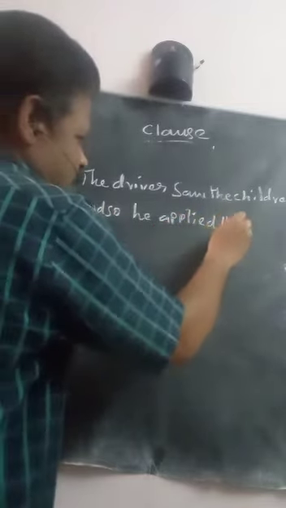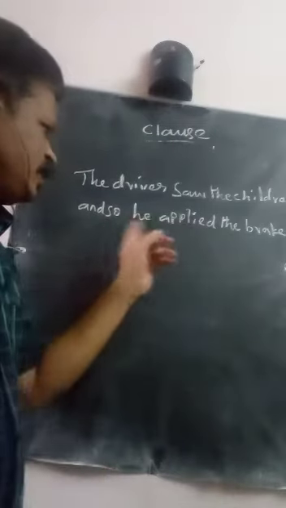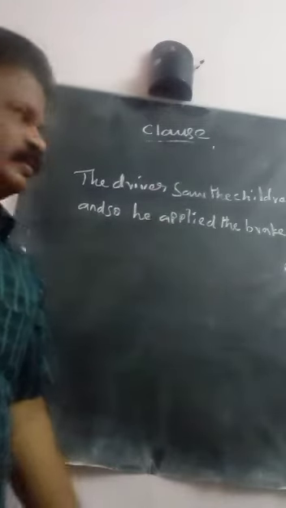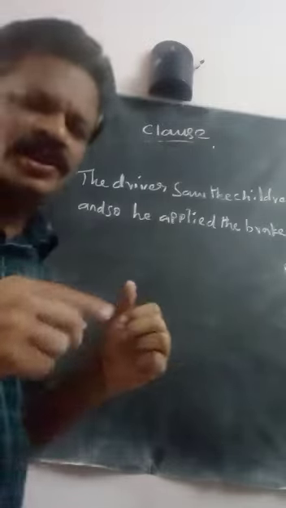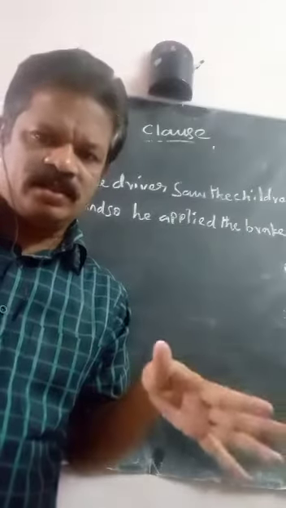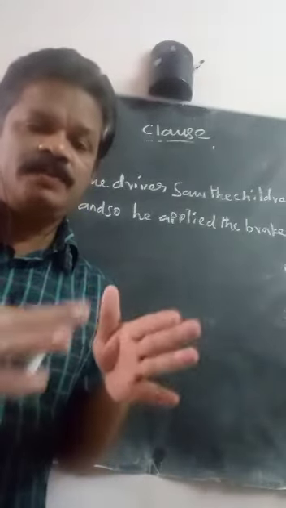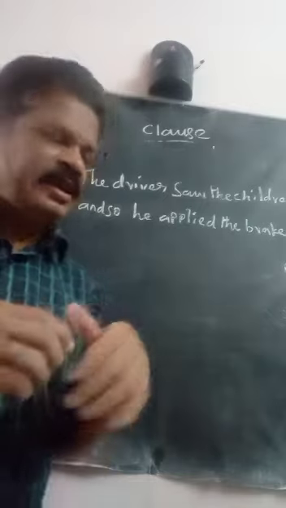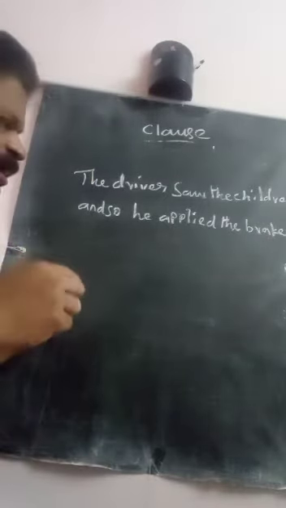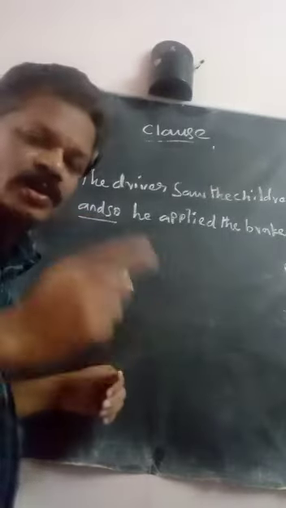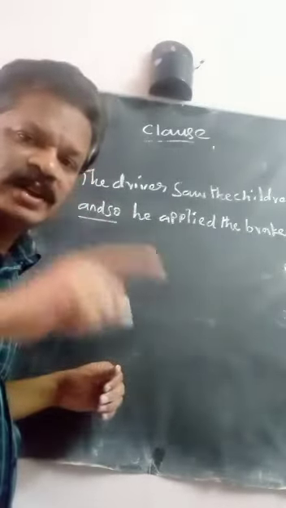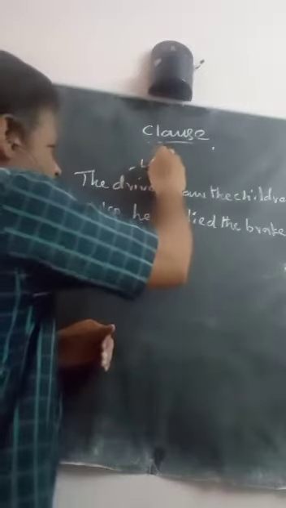Which type of sentence is given here? First of all, you have to identify which type of sentence is given. Just search for the conjunction. Here the conjunction is and so, which is a coordinate conjunction. If you find a coordinate conjunction in your given exercise, that sentence is called a compound sentence.